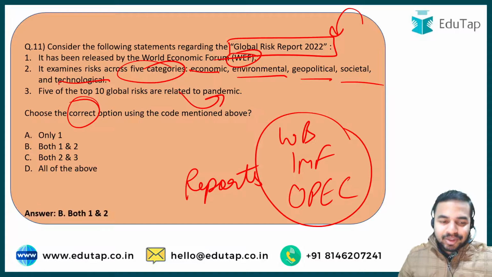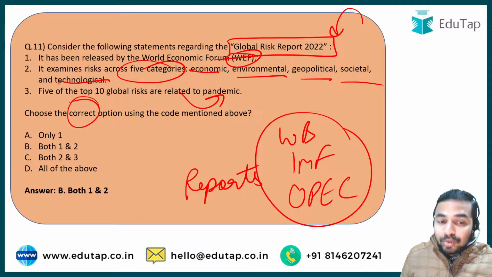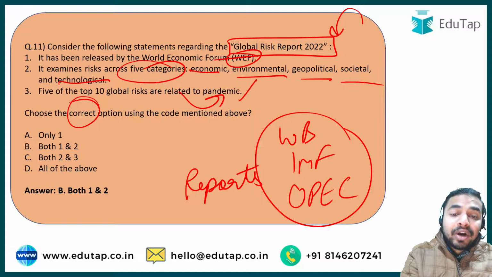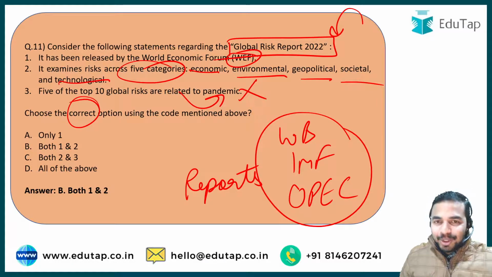The correct answer to this question is option B, that is both statement first and second are correct, and the third statement is incorrect, because the 5 of the top 10 global risks as per the findings of the Global Risk Report 2022 are related to climate change and not the pandemic. So that's why the third statement is incorrect and the first two statements are correct.